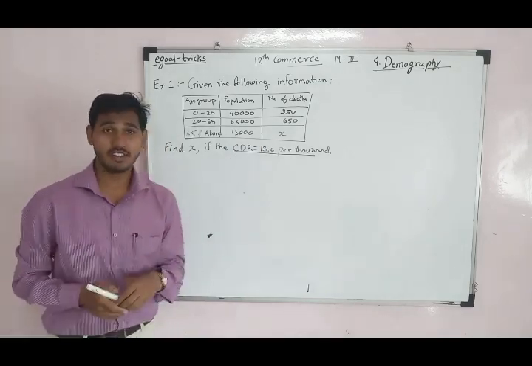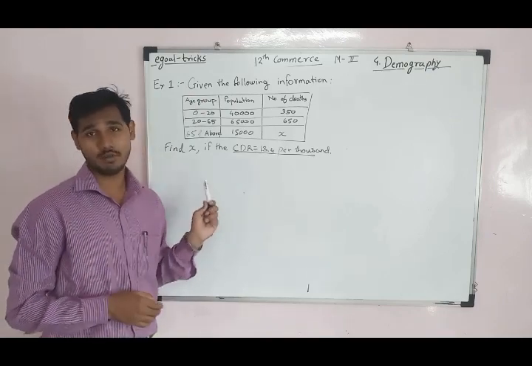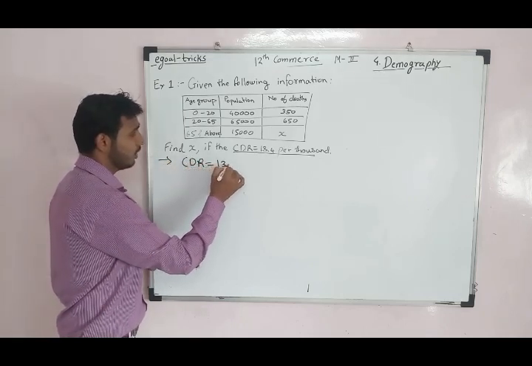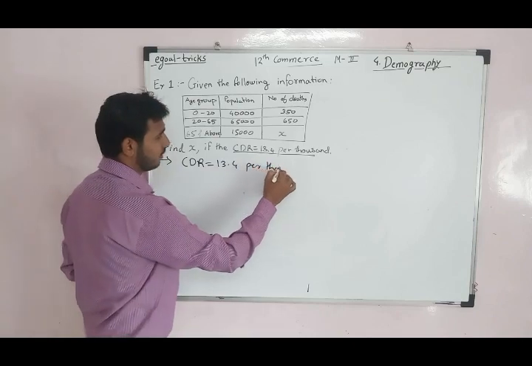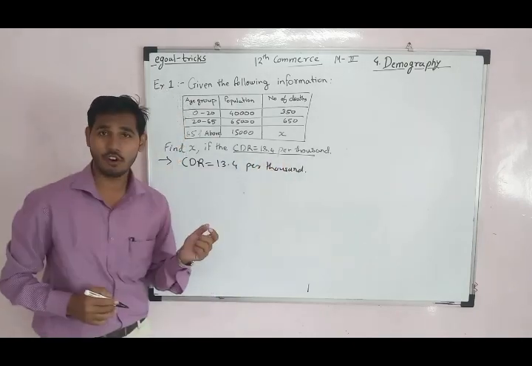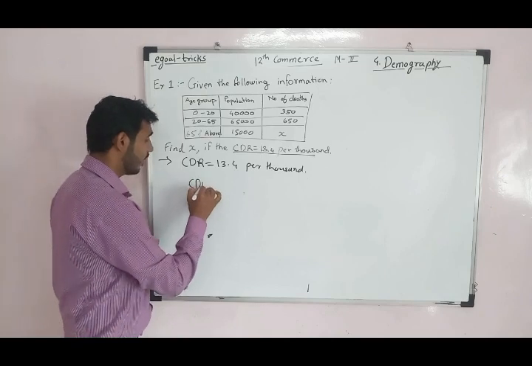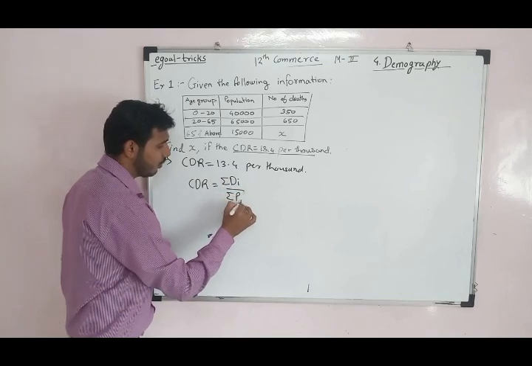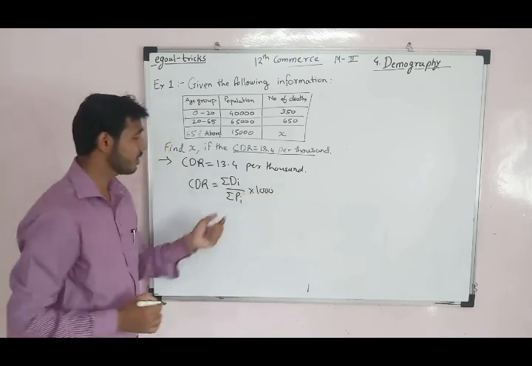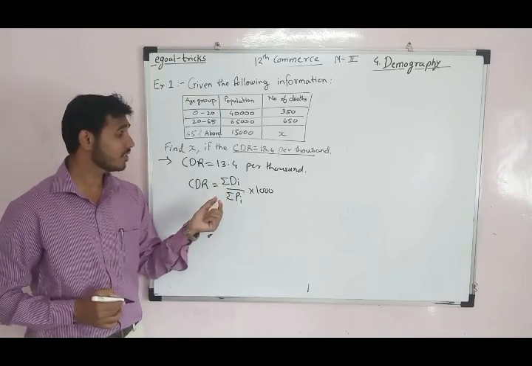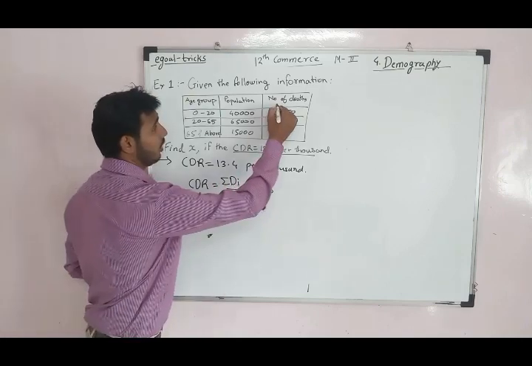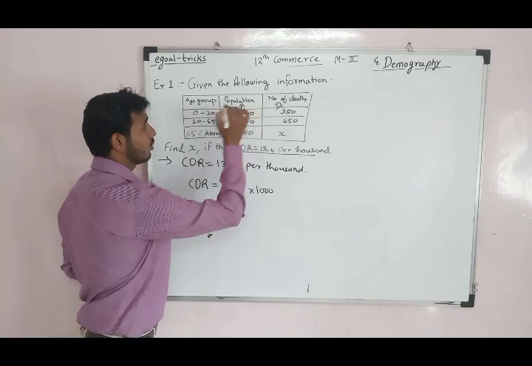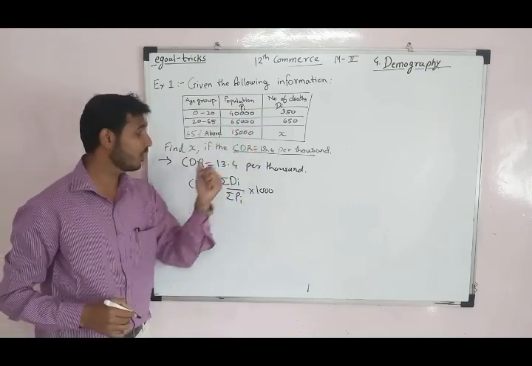This example came in last year's exam. So how to find this? First, CDR is 13.4 per thousand. We have a formula to find CDR: CDR is equal to summation of Di upon summation of Pi into 1000, where Di is the number of deaths and Pi is the population.